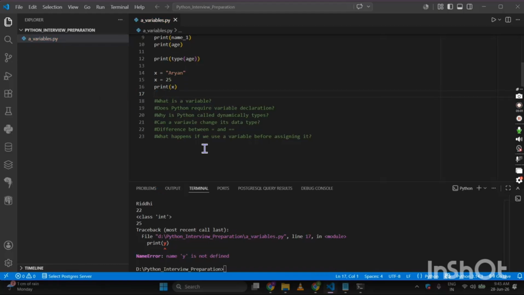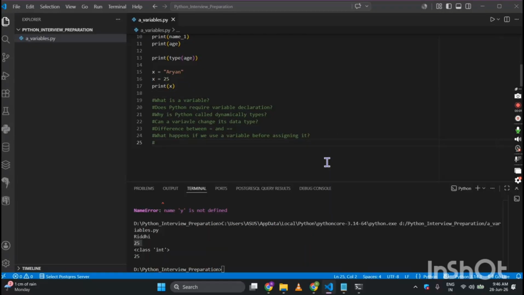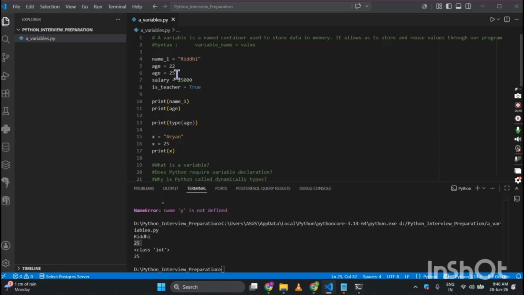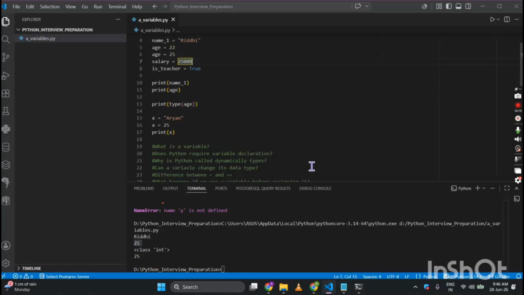Next one, what is variable reassignment? Very next question that we might get is, what is variable reassignment? That means we have assigned a value already. See, a next value I have assigned, age equals 25. So while I am printing this, I will be getting 25 as the value of age.